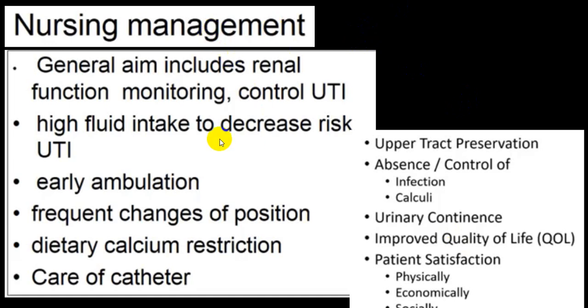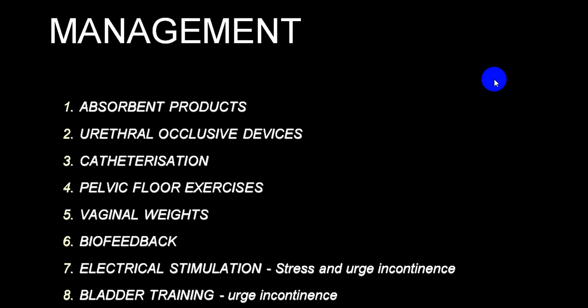As far as the nursing management is concerned, high fluid intake, avoid getting recurrent urinary tract infections, all precautions should be taken, early ambulation, frequent change in position, dietary calcium restriction, care of catheters, so that you avoid recurrent UTIs, infections, calculi. Urinary continence can be established, and you improve the quality of life and person satisfaction economically, socially as well as physically. So there are a lot of things there.